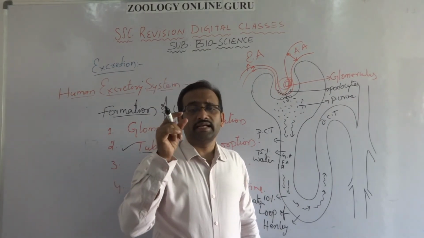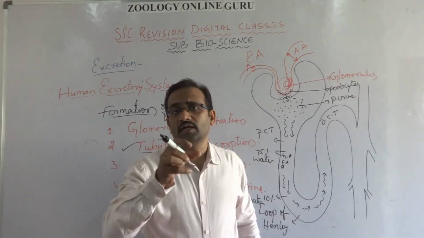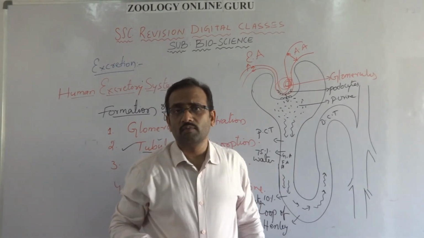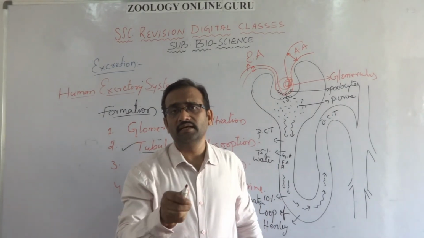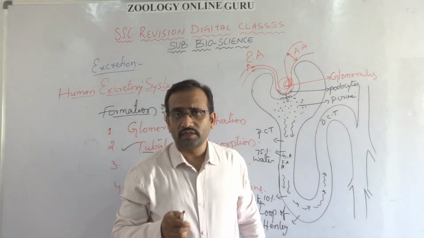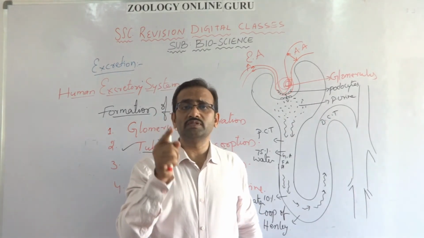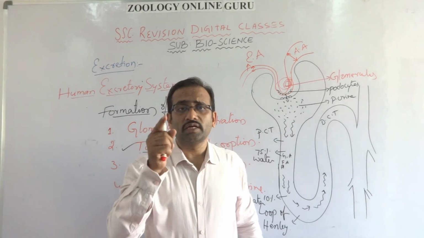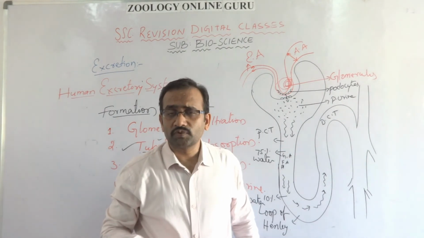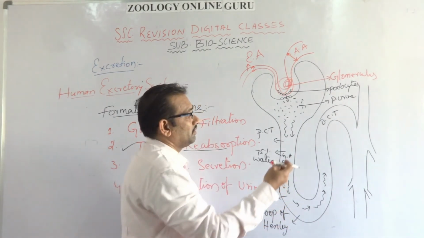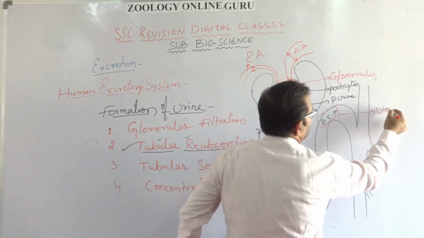Here the excess amount of water, if present in the primary urine, is also reabsorbed into the blood in the presence of a hormone. So DCT reabsorbs the water into the blood in the presence of a hormone. Here the hormone is most important. Without that hormone, water from the DCT cannot be reabsorbed into the blood. So the hormone present in the DCT is called vasopressin.